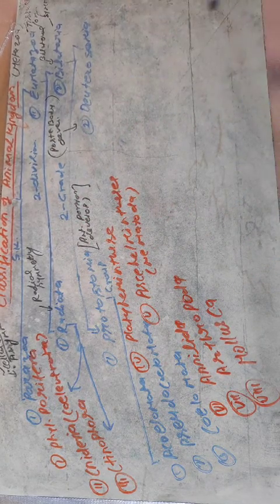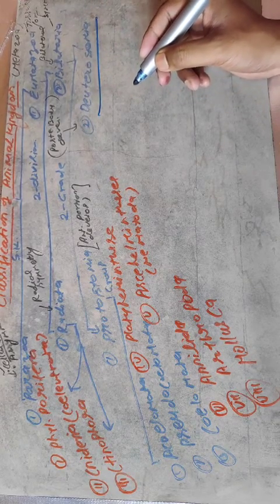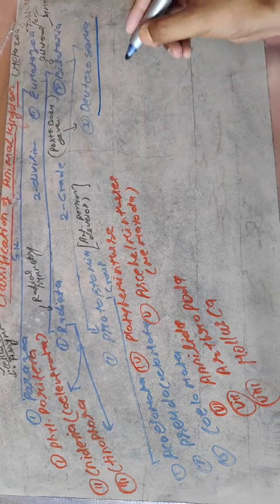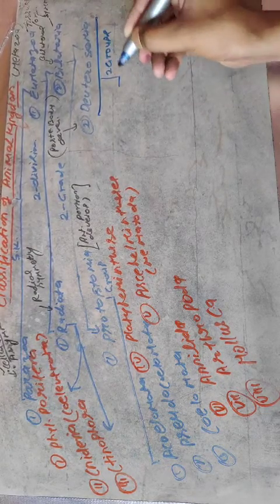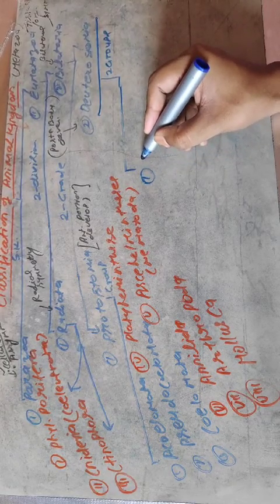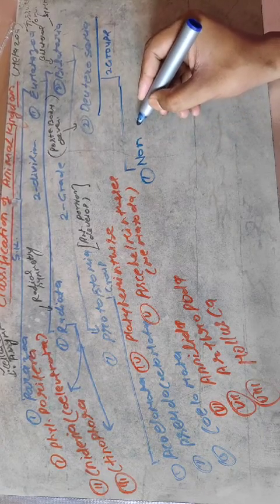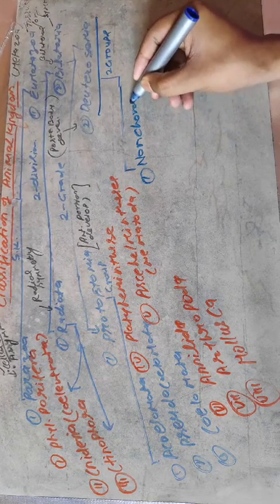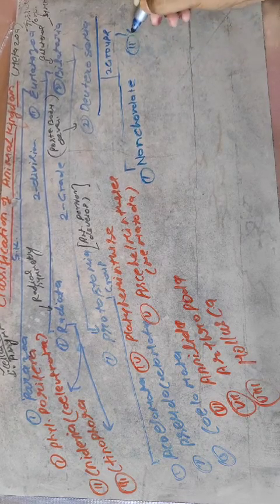Now back to the Deuterostomia. Deuterostomia can be categorized into two major groups: the group of non-chordates, and the group of chordates.